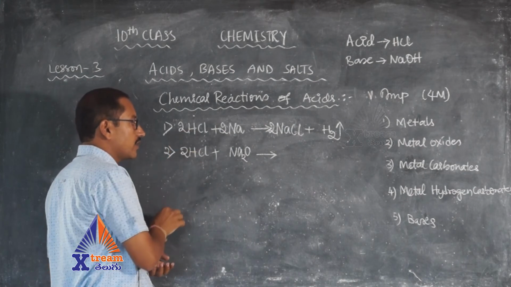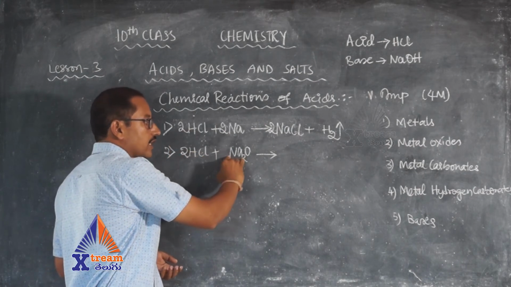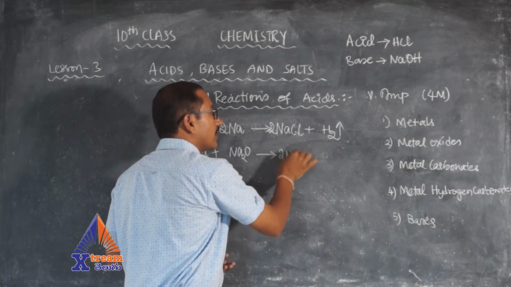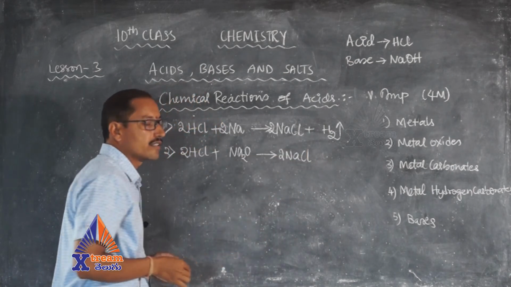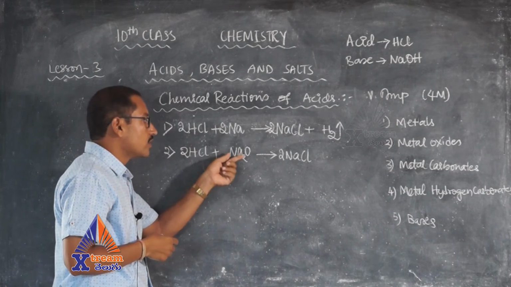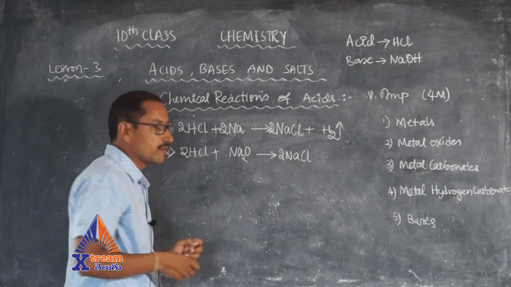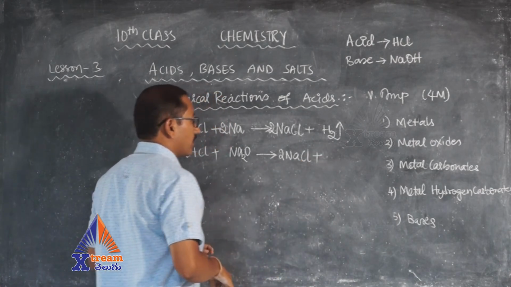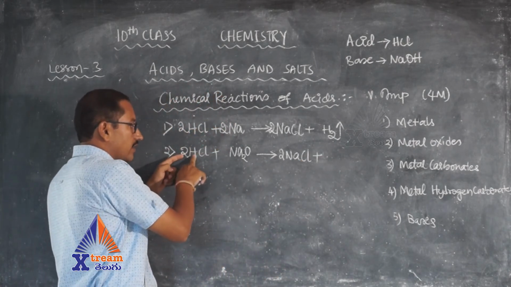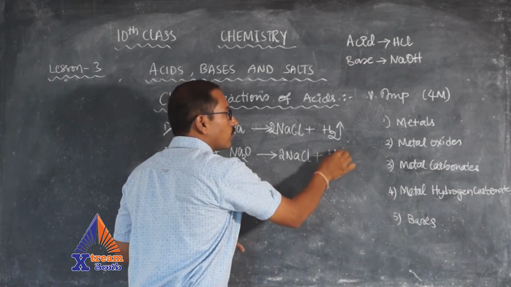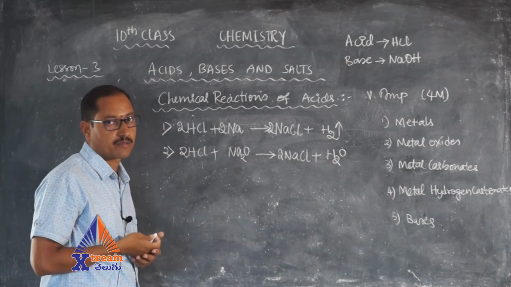So I am writing 2 here. 2 chlorine atoms react with 2 sodiums to give 2 NaCl, that is nothing but salt. And then water. 2 hydrogens are here, 1 oxygen is left out here, 2 hydrogens and 1 oxygen, which is nothing but water.